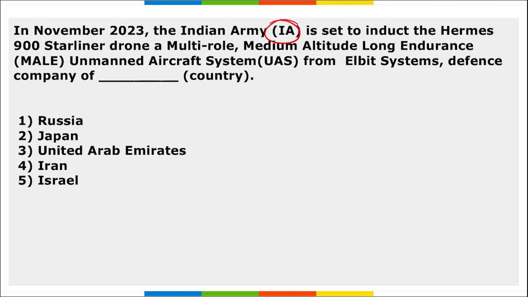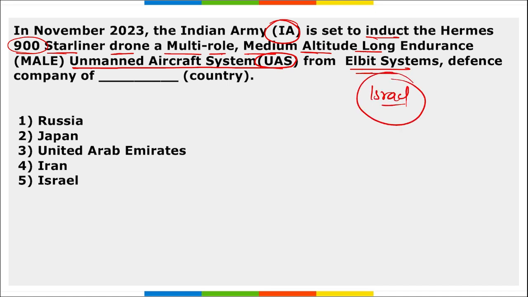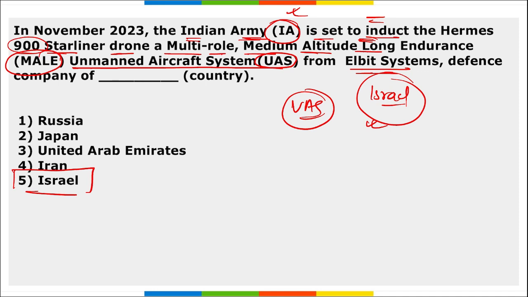Next is Indian Army. Indian Army is set to induct the Hermes 900 Starliner drone, a multi-role medium altitude long endurance unmanned aircraft system from Elbit Systems, a defense company of a certain country. So this Elbit Systems, remember, is a company of Israel, right? And in November, Indian Army is set to induct the Hermes 900 Starliner drone, a multi-role medium altitude long endurance, MALE. What is MALE? Medium altitude long endurance UAS, unmanned aircraft system, from Elbit Systems, and Elbit Systems is of which country? It is of Israel.